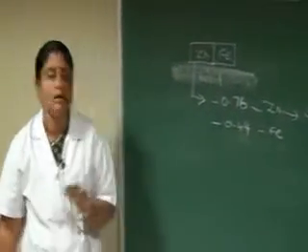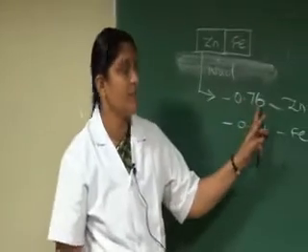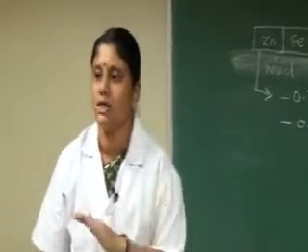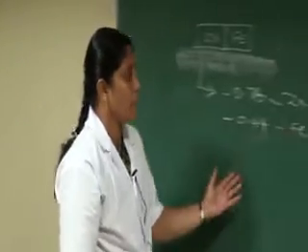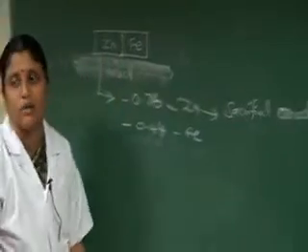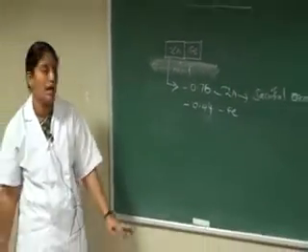Zinc protects iron because, depending upon the EMF series value, the metal with the higher reduction potential corrodes more vigorously compared to the other one. Therefore, zinc protects the iron. This is known as a sacrificial anode. Zinc behaves like a sacrificial anode.